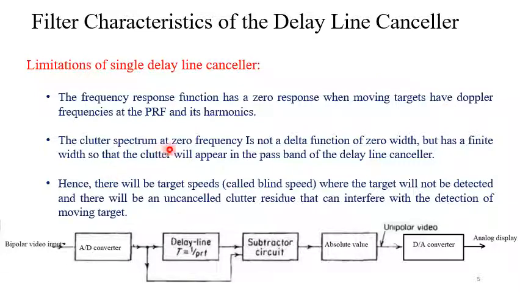The clutter spectrum at zero frequency is not a delta function of zero width, but has a finite width, so that the clutter will appear in the passband of the delay line canceller. That is another problem of the single delay line canceller. So there will be target speeds, and these speeds are called the blind speeds, where the target will not be detected and there will be an uncancelled clutter residue that can interfere with the detection of moving targets.